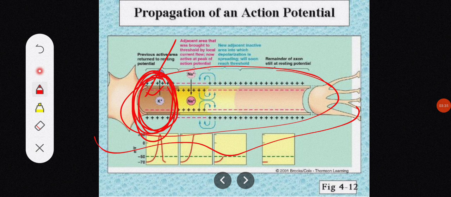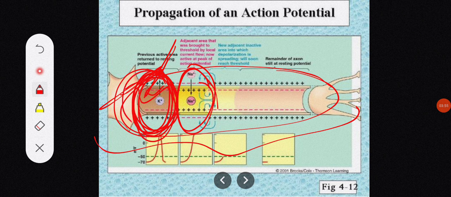The action potential will get developed across this segment, and during this process ionic currents are flowing in this segment. Because of the ionic current flow, the segment that is adjacent to this previous segment, where the ionic current is flowing, will get excited. Now, because of the ionic current flow, this adjacent segment is excited, and it will undergo the depolarization process and acquire action potential.